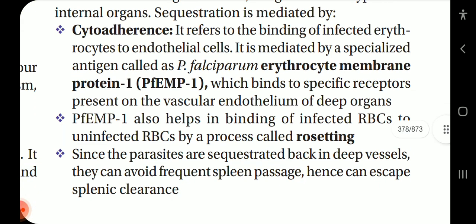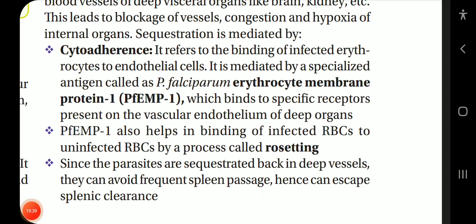Sequestration is mediated by cytoadherence. It refers to the binding of infected erythrocytes to endothelial cells. It is mediated by a specialized antigen called Plasmodium falciparum erythrocyte membrane protein 1 (PfEMP1), which binds to specific receptors present on the vascular endothelium of deep organs.